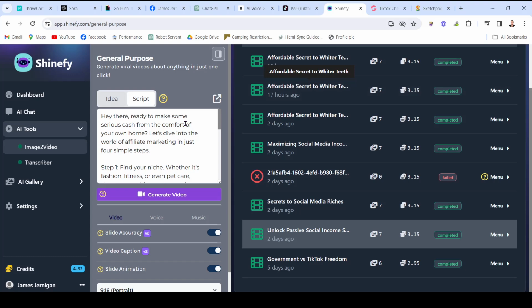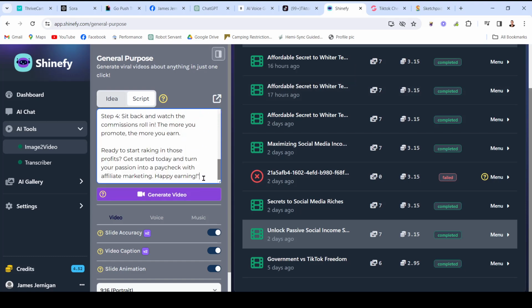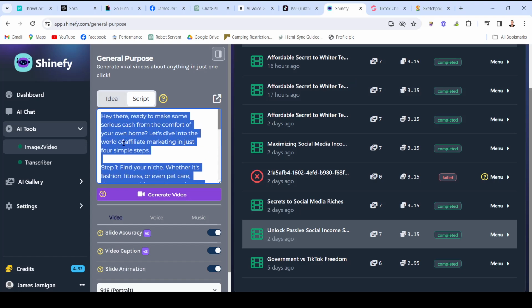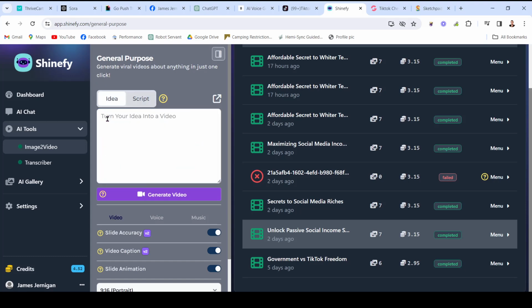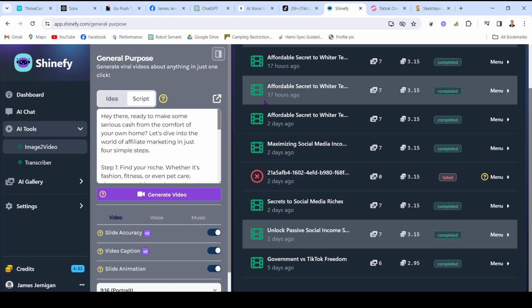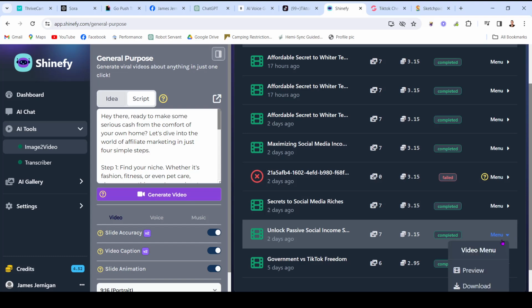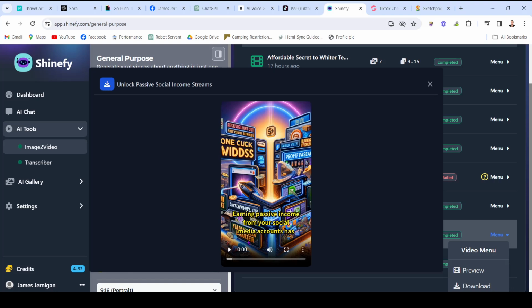It's called Shinify. This is my friend Chase's tool. And here all we have to do is paste our script in here, right? We had AI generate this script, so we can just paste it in here. Or if you want to get really lazy, you can have this generate a script and a video for you by clicking this idea tab. But either way, once you type this in here, your idea or your script, all you have to do is generate video. And this is going to do all the steps that I've walked you through on its own. It's going to create the AI images, it's going to create the AI voiceover, it's going to put the captions on the video, so you end up with something like this just from clicking a single button.